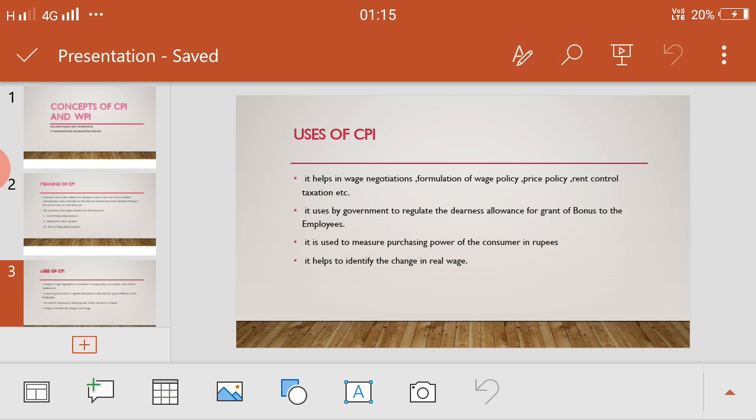So the purchasing power is calculated as 1 by consumer price index multiplied by 100. So this is the formula to calculate the purchasing power. CPI is used to measure the purchasing power of the consumer in rupees. Then it also helps to identify the change in real wage.